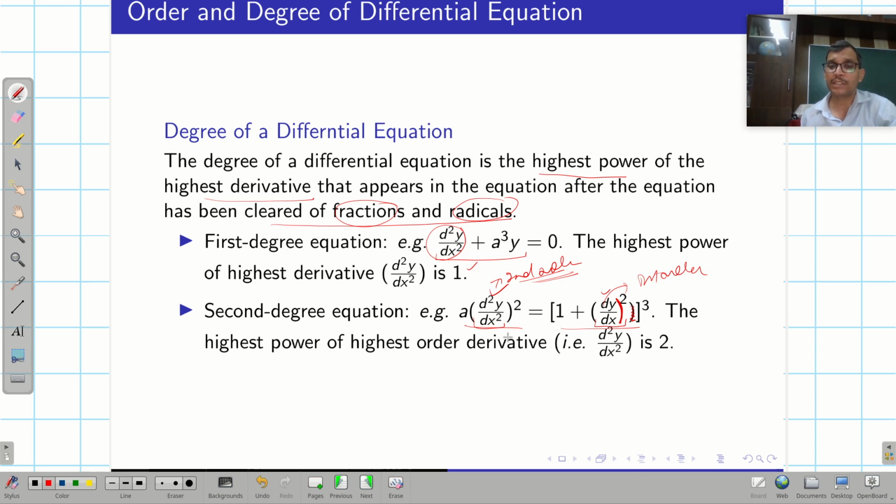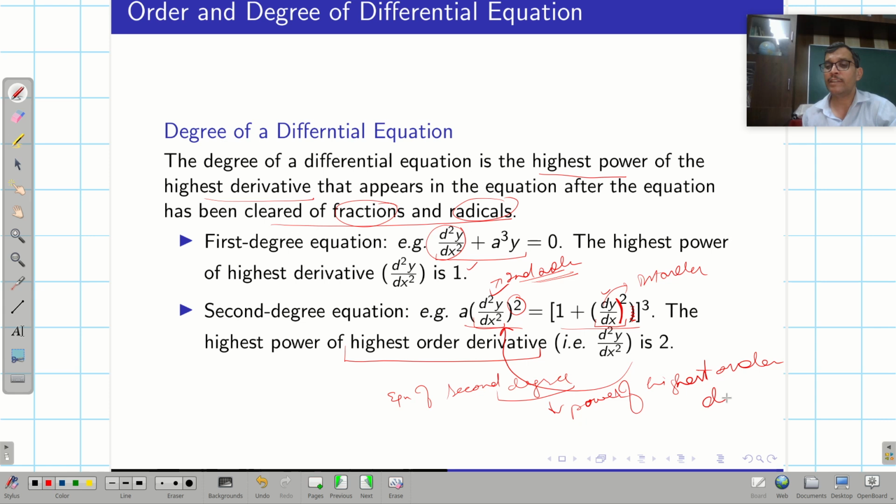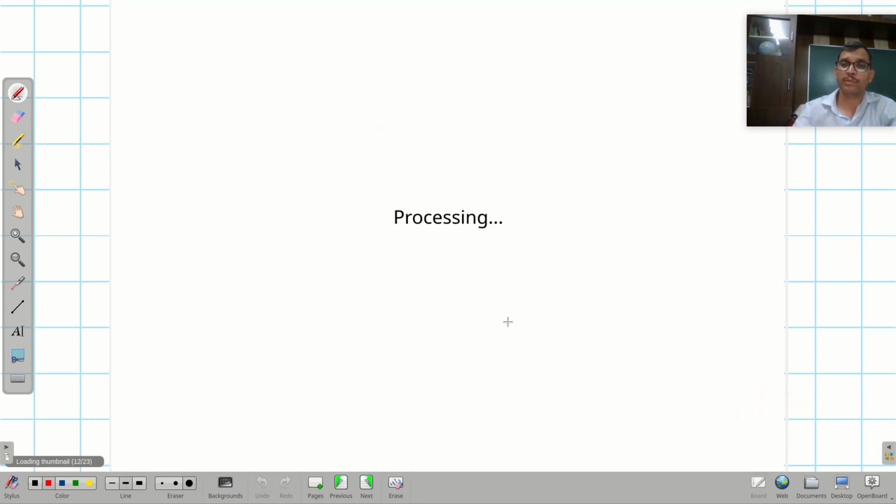In the second order term, this is the highest order derivative which is occurring here, and its power is 2. So that means this is an equation of second degree. Means degree is nothing but the power of the highest order derivative, right? That's what we have to keep in mind.